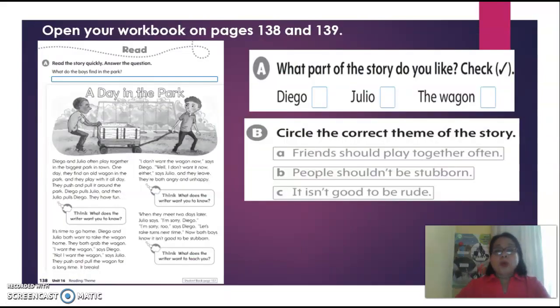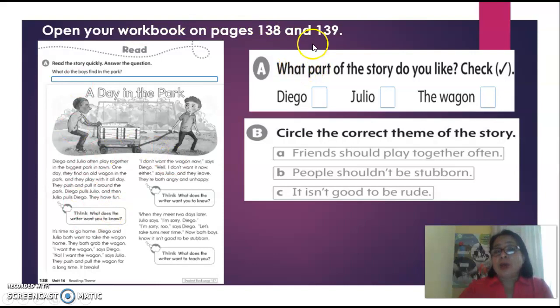Now you will continue with pages in the workbook, page 138 and 139. This is a lecture. You have to read the story quickly and answer the question. Remember, we have done this several times with several lessons, so you can do it on your own, okay? Read the information about these friends, and then you will be able to answer the question on the top. What do the boys find in the park? They found something. So please read the information here, okay?